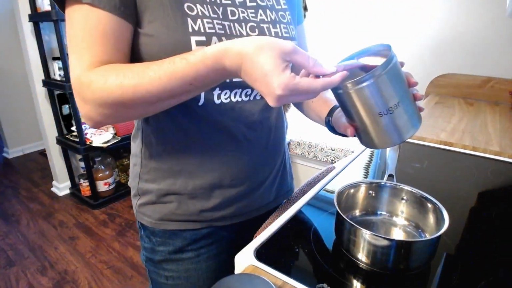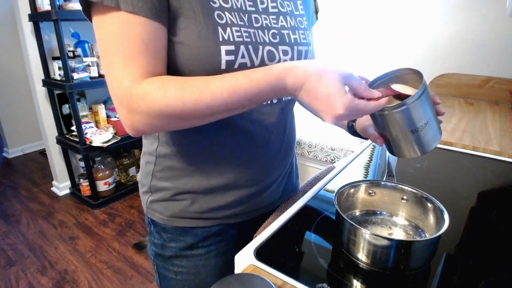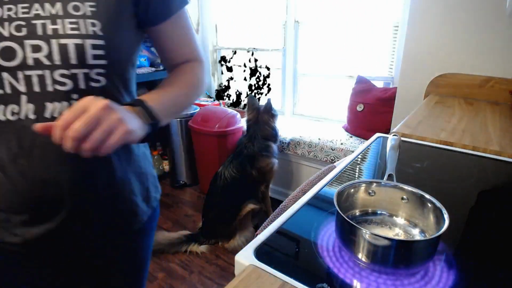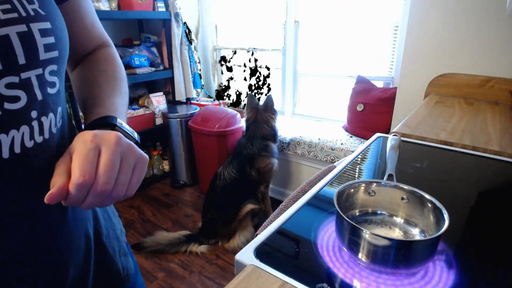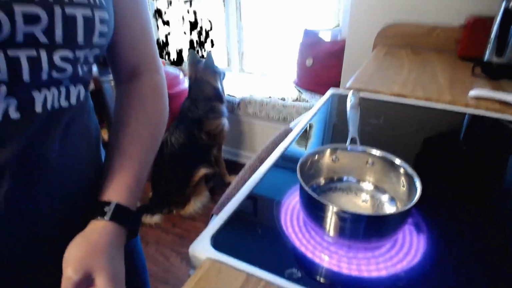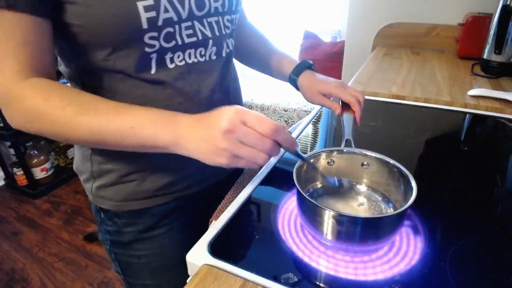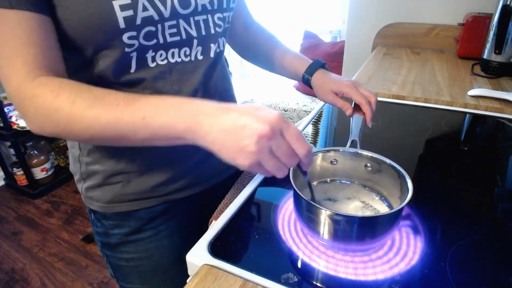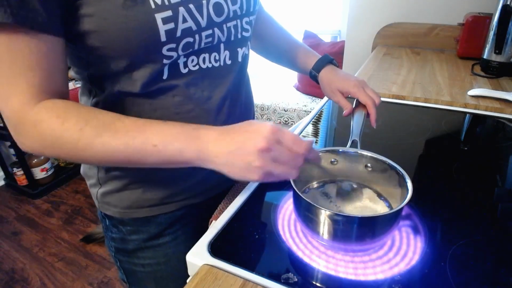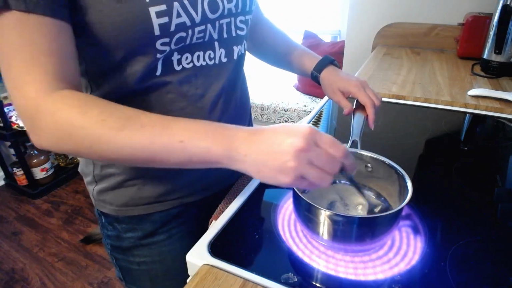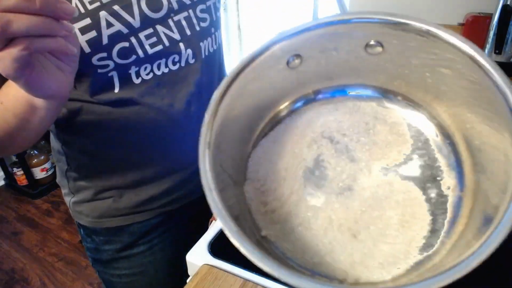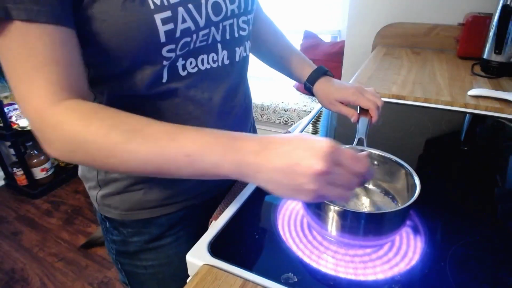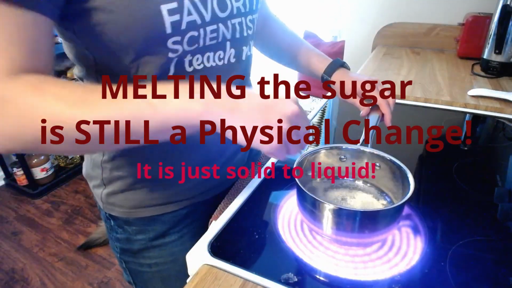So we're going to take the same amount, 2 tablespoons of sugar, and we're going to put that right into my pot. Turn the stovetop on to high. We're going to try and melt this sugar in my very already hot pot. So what we can notice right now is some physical properties of the sugar, physical properties are again things that we can measure with the naked eye. So we could say that it's crystalline. It's got maybe a little light beige color to it. All right, it's starting to clump up a little bit.